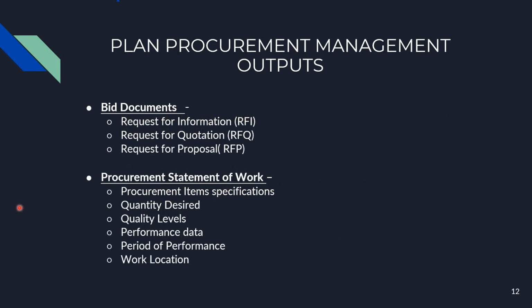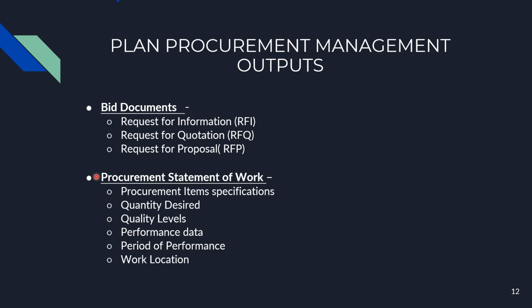So the next output for plan procurement management is bid documents. Bid documents can be our RFI, which is request for information, RFQ, which is request for quotation, and RFP, which is request for proposal. The next output for plan procurement management is the procurement statement of work.